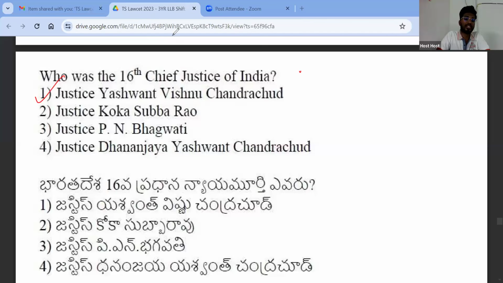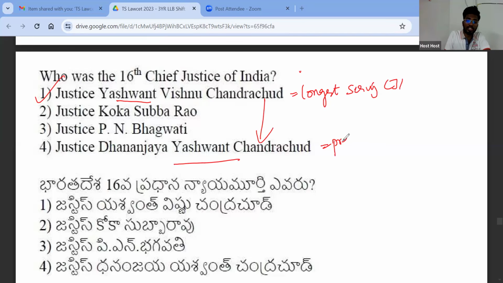One is the right answer. Right. So Y.V. Chandrachud is the 16th Chief Justice of India, and he is also the longest serving Chief Justice of India. His son, D.Y. Chandrachud, is the present, 50th Chief Justice of India. Right. So this is very important.